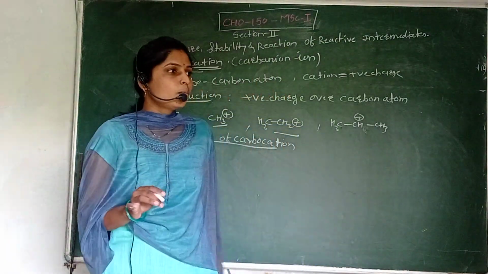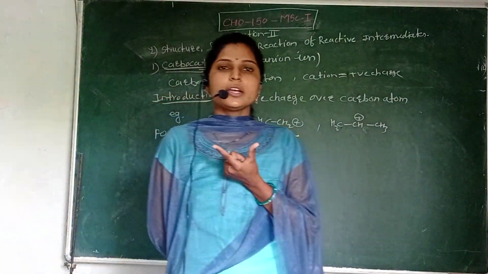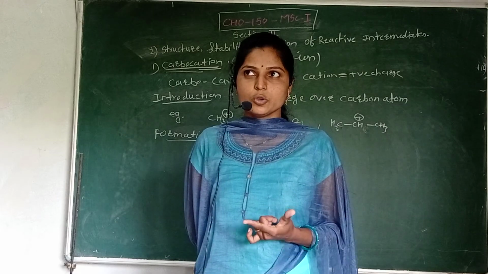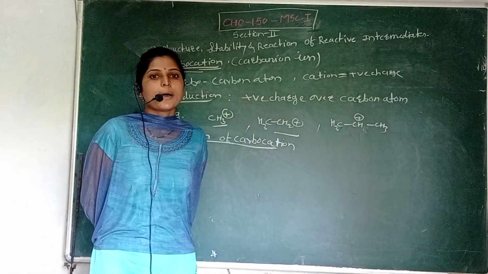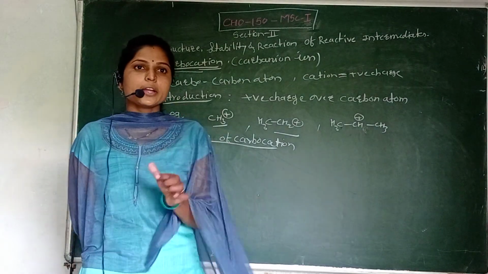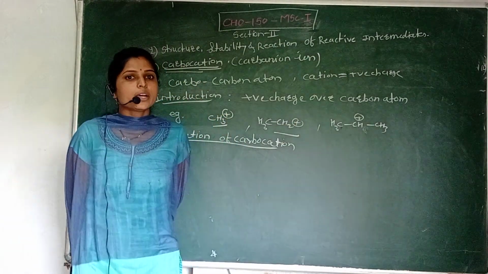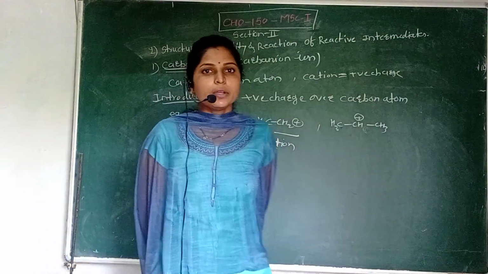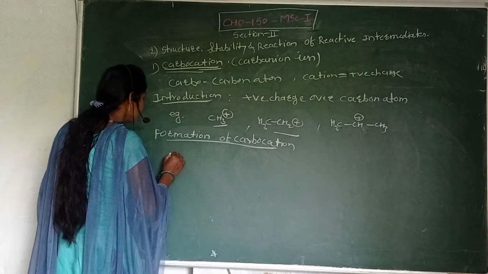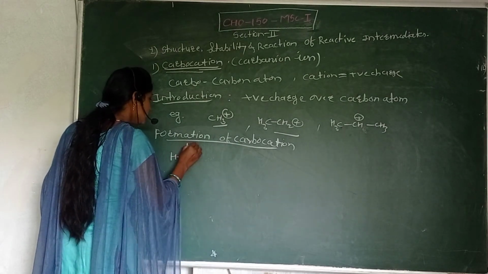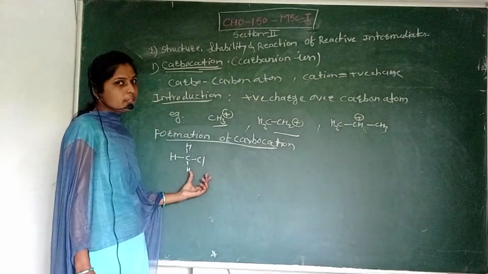You know bond breaking happens in two ways, by homolytic cleavage or heterolytic cleavage. But the carbocation is formed by heterolytic cleavage. The covalent bond can be broken by heterolytic cleavage, then the carbocation forms. See here, for example, this is methyl chloride.